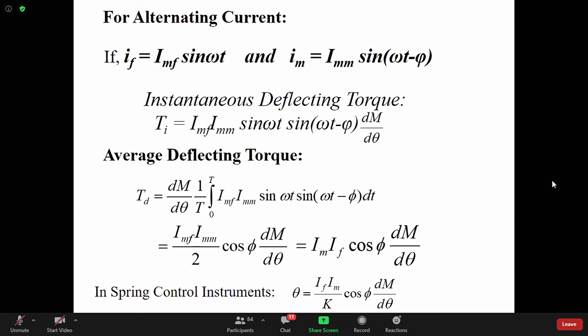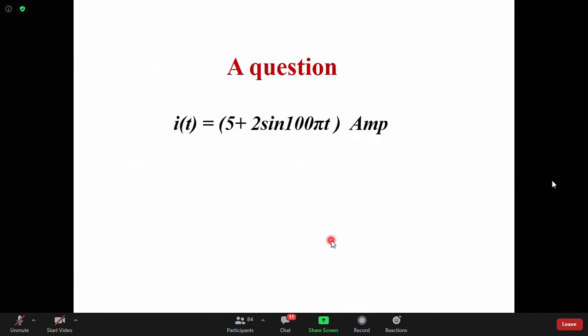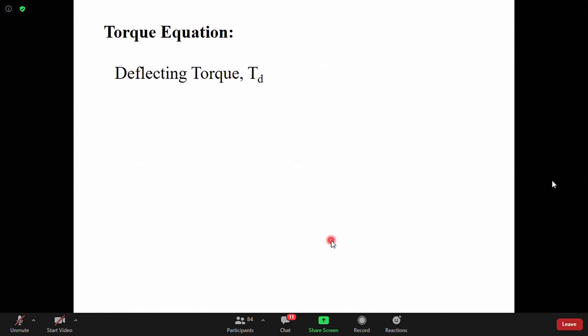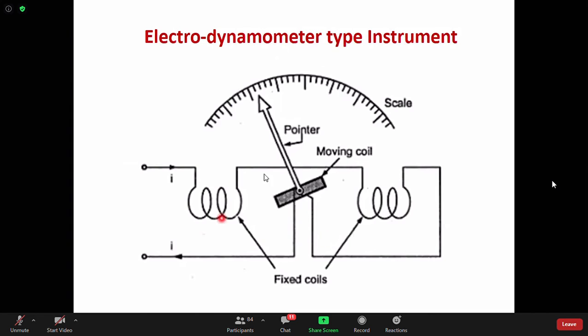Power, very good. It is power. Cos phi is the power factor. So that is why that dynamometer type instrument can be used as the wattmeter. Why? Because you apply voltage across the moving coil, and the current of the load will flow through the fixed coil.